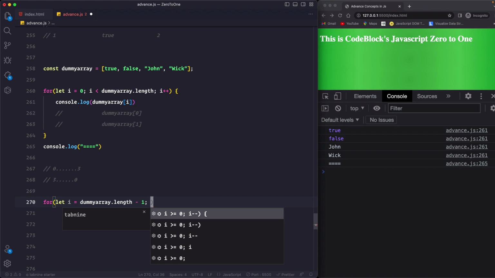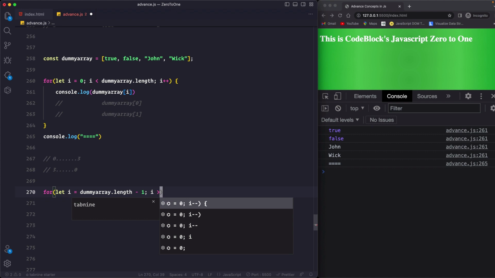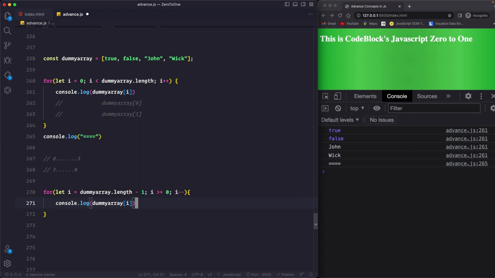We want to decrement, so I'll say until i is greater than or equals to 0, and then here we will say i minus minus, and then you just have to say console.log of dummy array i.